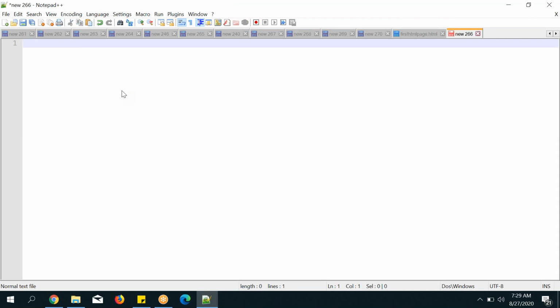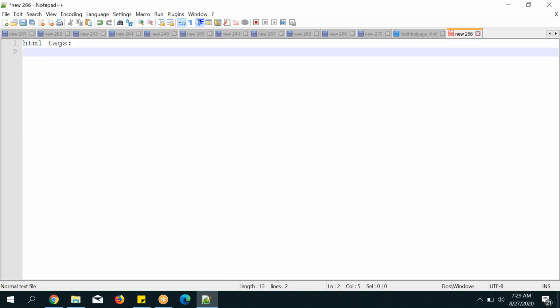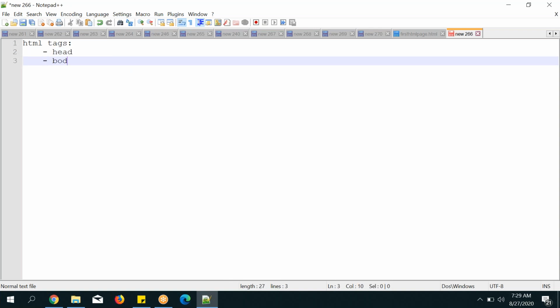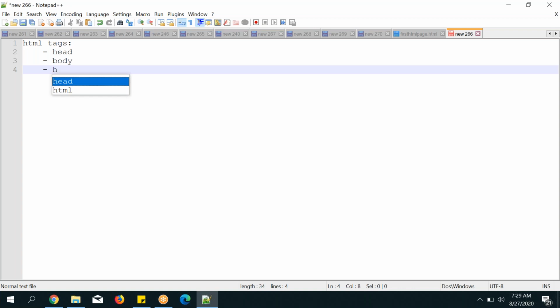HTML tags. I will tell you about a few of the tags, and the remaining tags you can go to Google for, and I will show you the path, everything, and you can work on that. What are the tags we have seen, guys? Head, body, header.